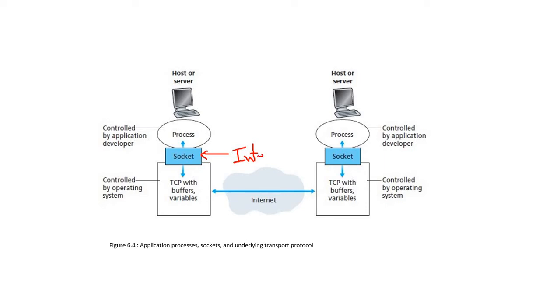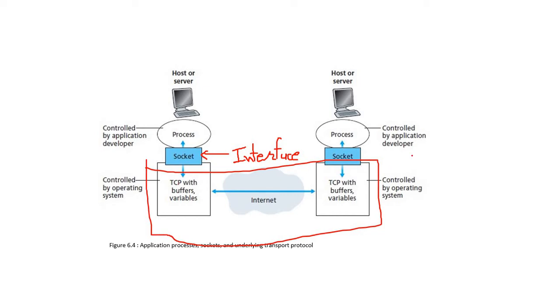It is the interface between the process and the computer network. That is the entire computer network. Get it? This one is the entire computer network. And these are the processes.